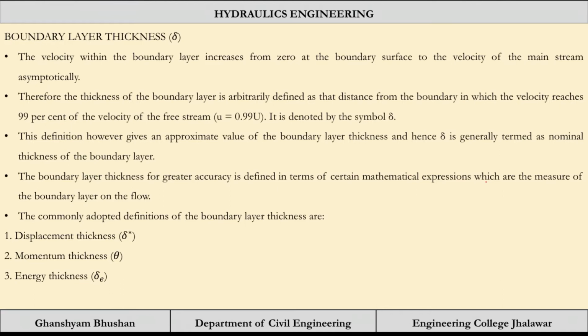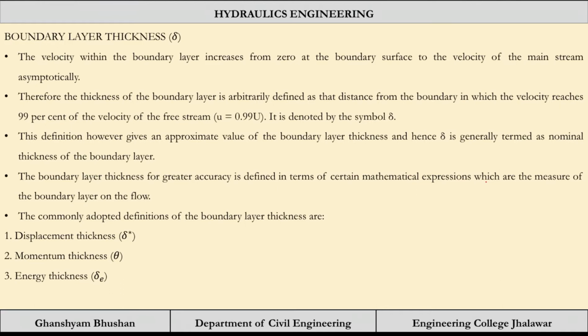The commonly adopted definitions of boundary layer thickness are displacement thickness, momentum thickness, and energy thickness. With the help of these thickness values, we can more accurately define the boundary layer thickness. First is displacement thickness, second is momentum thickness, and third is energy thickness.